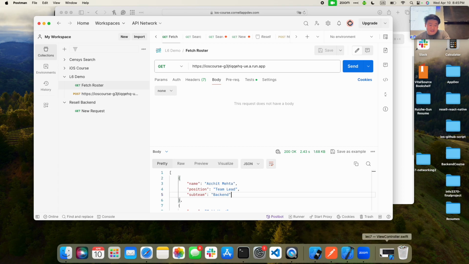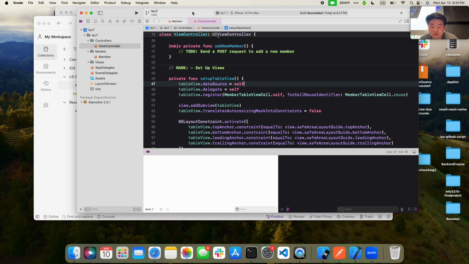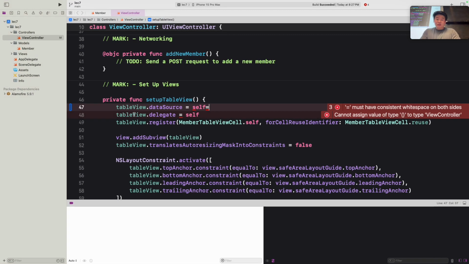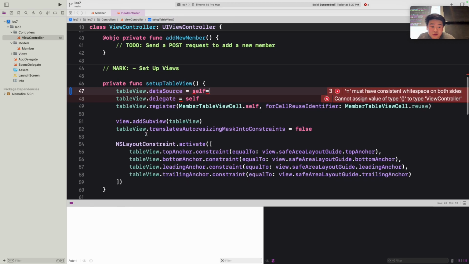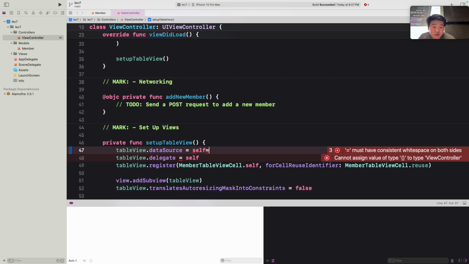Okay, so I guess if you guys have everything pulled up, let me just make this bigger. Okay, hopefully that's good enough. What's going on here? Oh, oops.